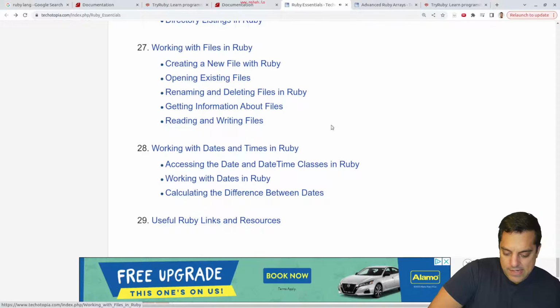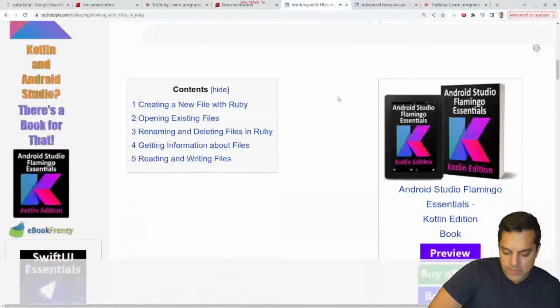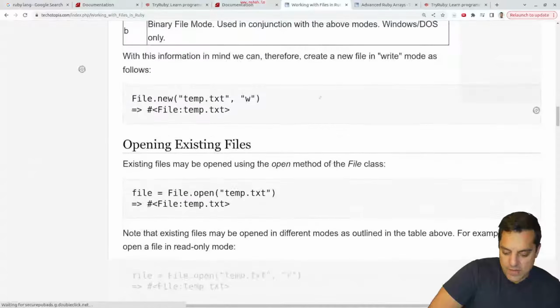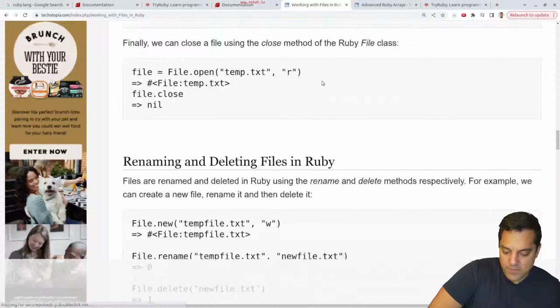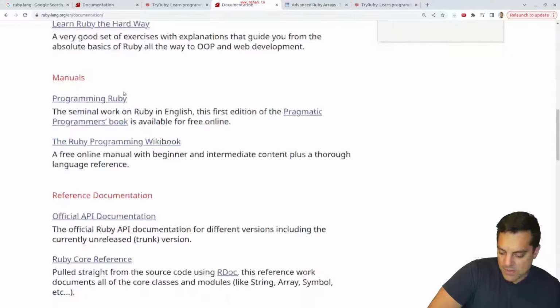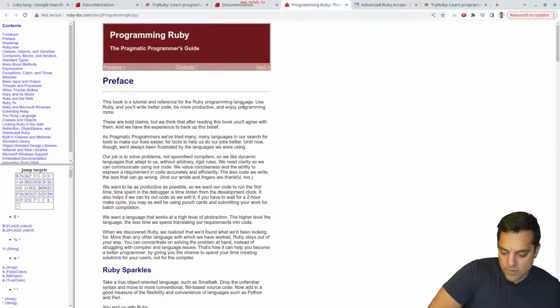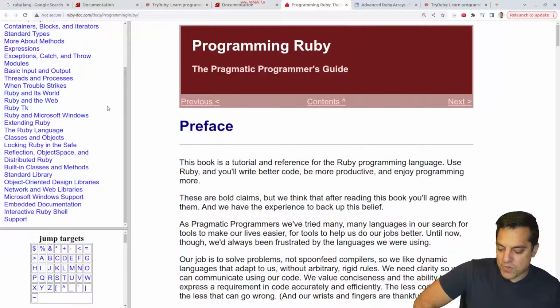Accessing data in datetime class. Let's see how they do file creation, if it's just similar to Python, other languages. Yep, File.new. Effectively, they have some object or something for that. Okay, so that seems pretty reasonable here. Let's look at some of their other documentation. I want to get into the programming in Ruby here. Programmer's Guide. Yeah, again, these languages that have been around for a while have really nice documentation here.